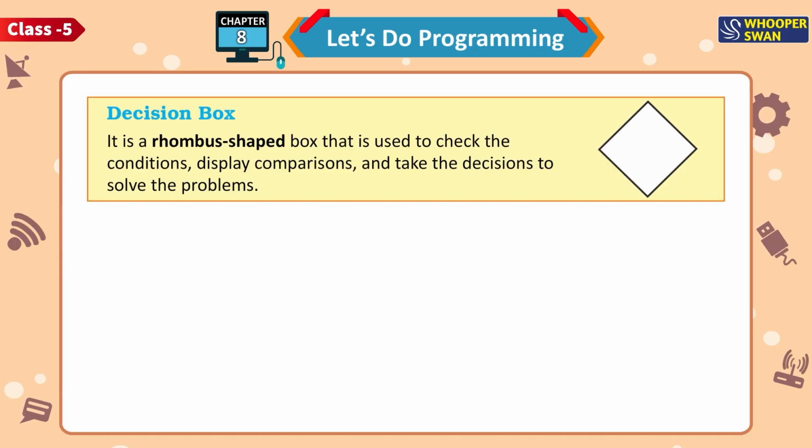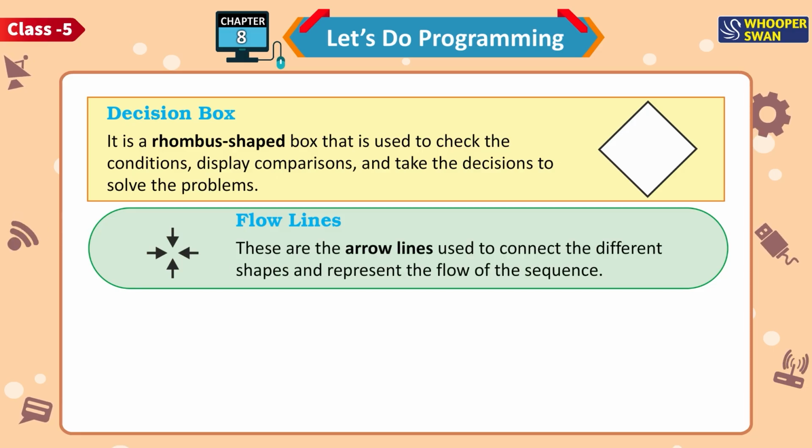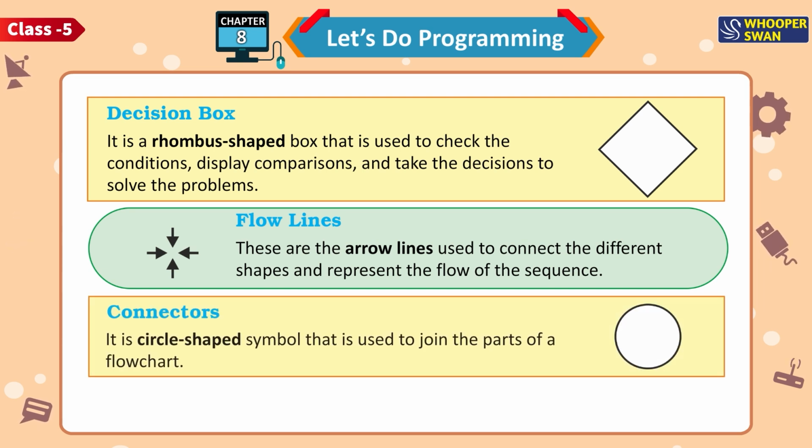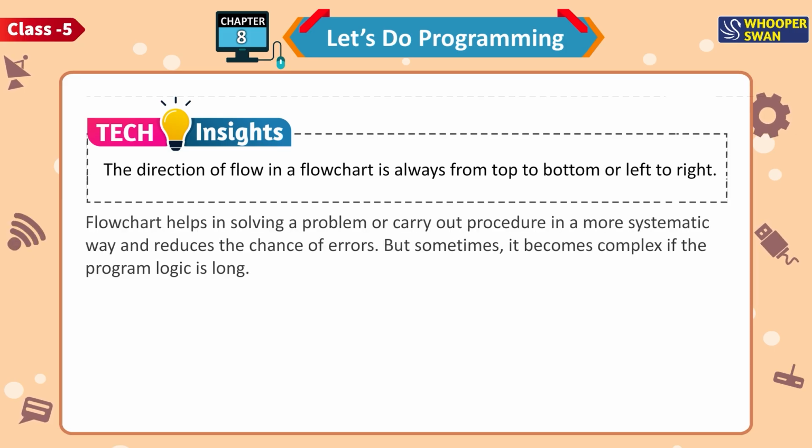Decision box. It is a rhombus-shaped box that is used to check the conditions, display comparisons, and take the decisions to solve the problems. Flow lines. These are the arrow lines used to connect the different shapes and represent the flow of the sequence. Connectors. It is a circle-shaped symbol that is used to join the parts of a flowchart. Tech Insights. The direction of flow in a flowchart is always from top to bottom or left to right.